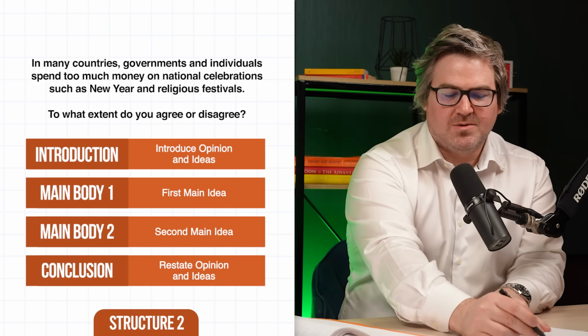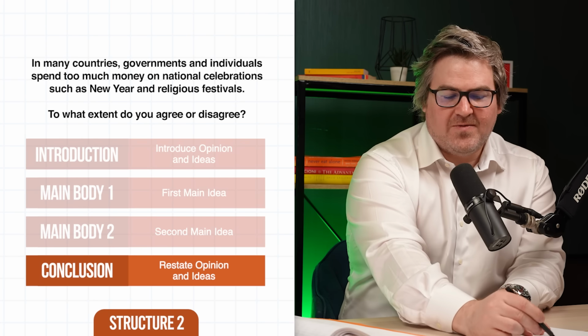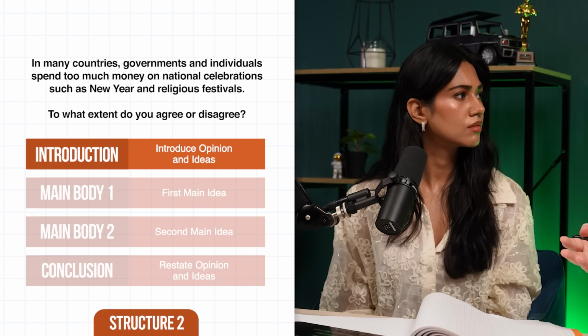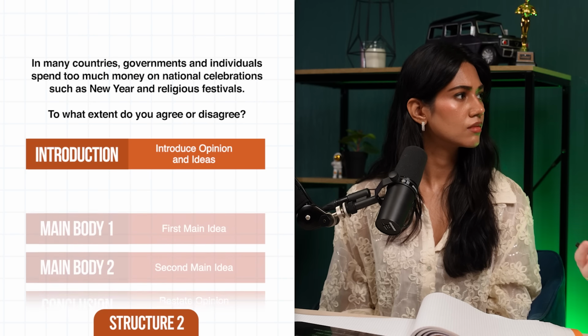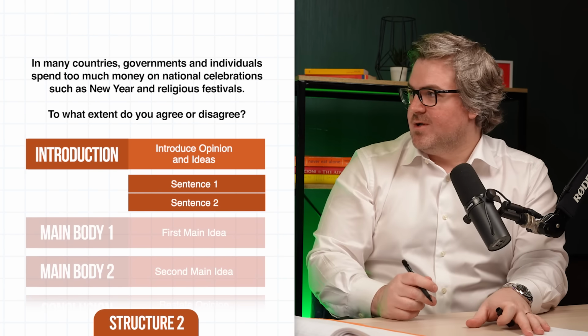I like that. Interesting. So we're nearly ready to start writing. We've looked at how to answer the question, and we've looked at the paragraph structure. So we've got our introduction, our main body paragraphs, and our conclusion. Let's focus in on the introduction, and we need to think about the sentence structure for the introduction. So which sentences are we actually going to include? I'm going to show you 3 different sentence structures, what you would actually include in your introduction. Same thing, 2 of them are wrong, 1 of them is right. Have a look, think about it.